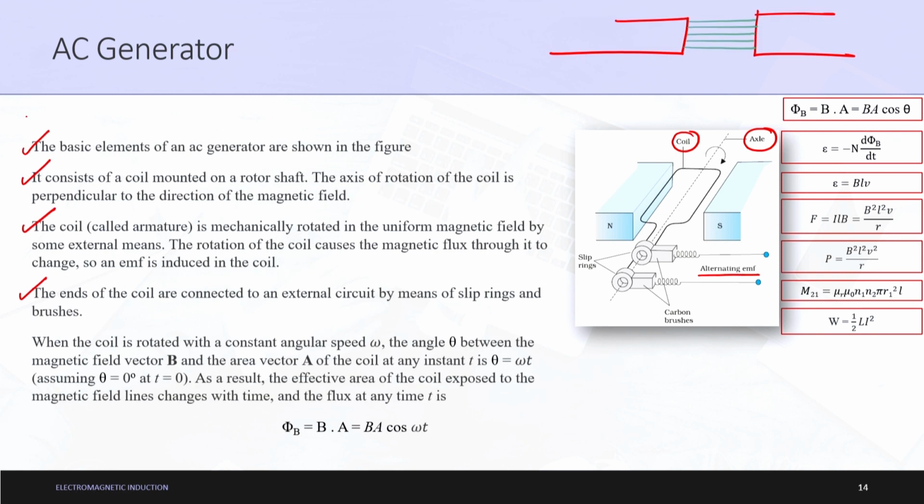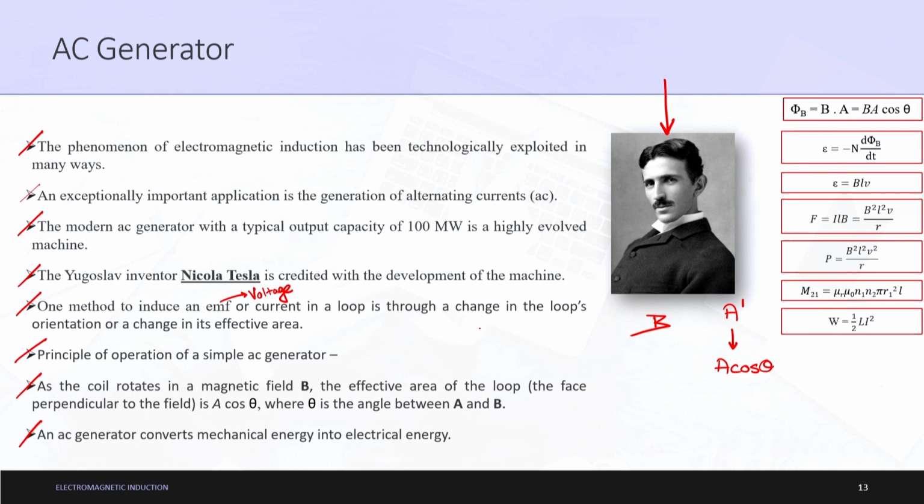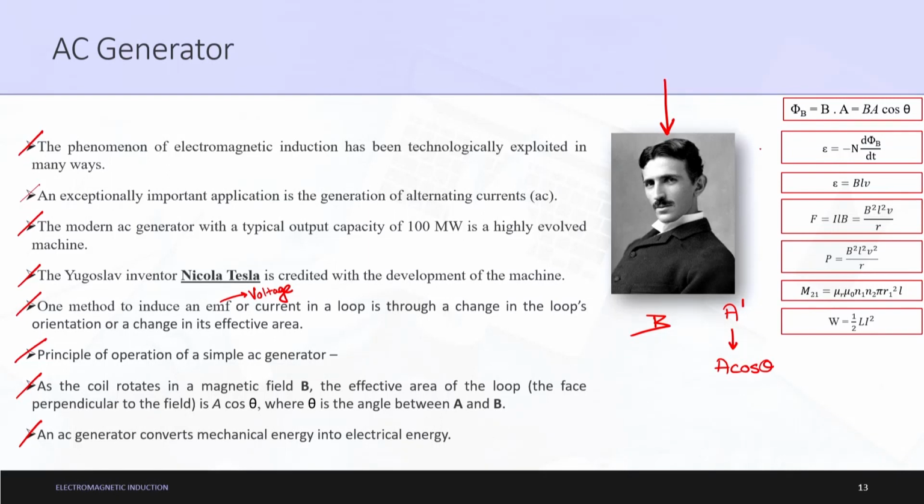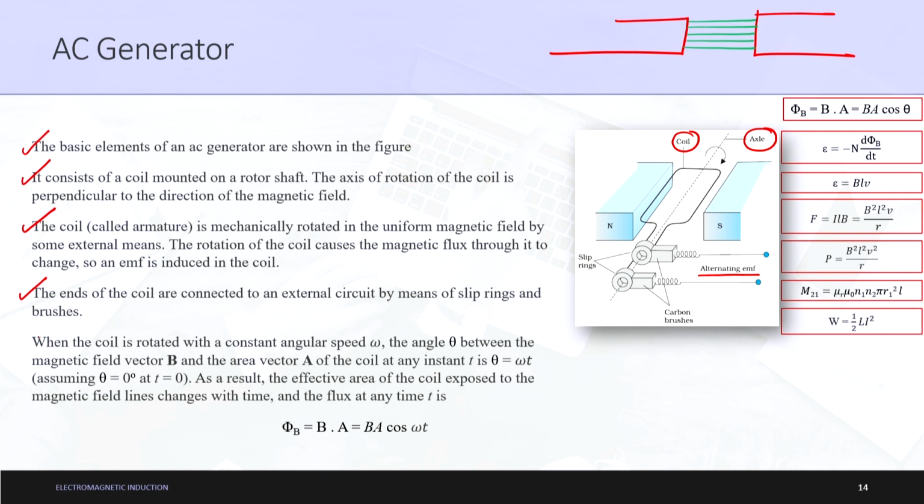For now, these four concepts have been told to you very nicely. The AC generator concept and a little bit of the principle have been explained. What was the principle involved? With the change in the area of the loop, there is a change in flux, and hence an EMF is produced. This was the simple basic principle of the AC generator. In the next lecture, I will start from this point: what is the concept involved, what are the exact mathematical terms used to calculate the EMF produced by an AC generator. Then I will explain the applications of AC generators, followed by some problems, and that will be the end. So, for now, thank you.